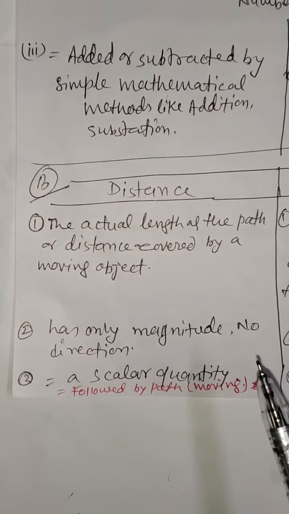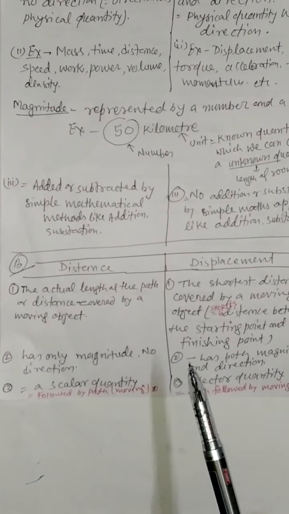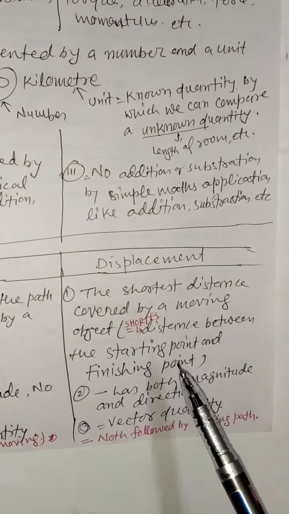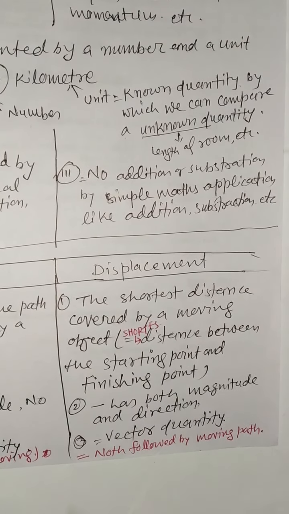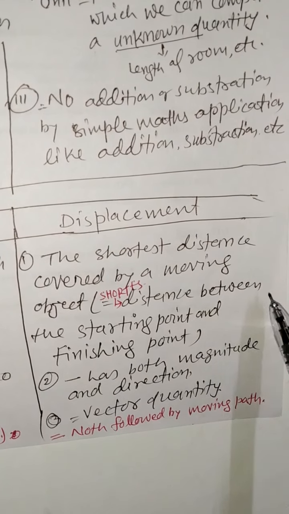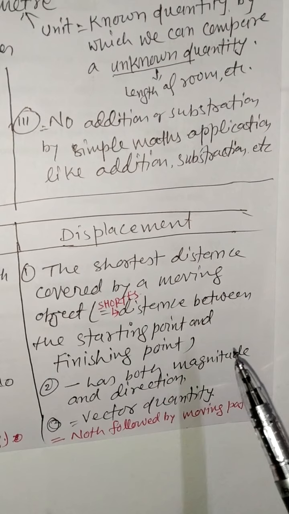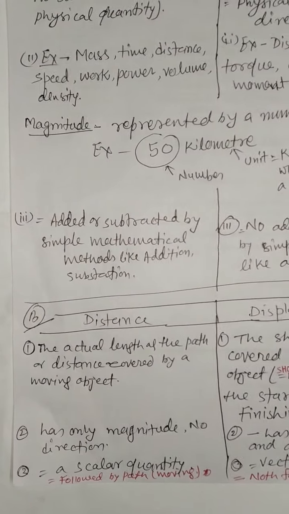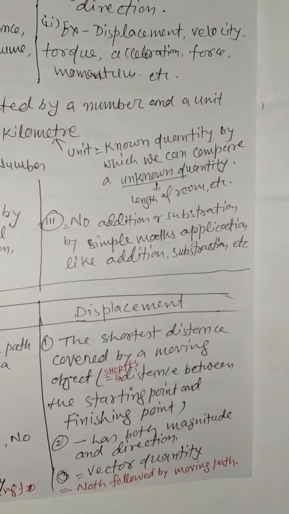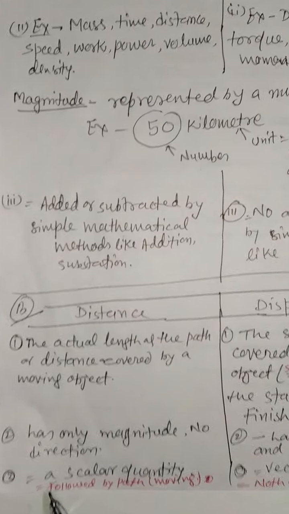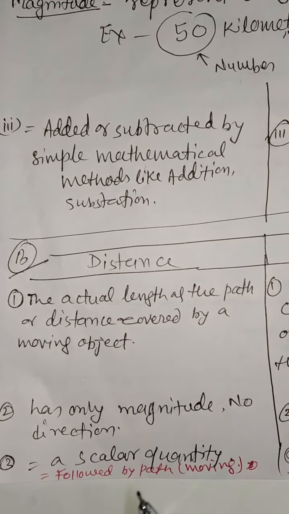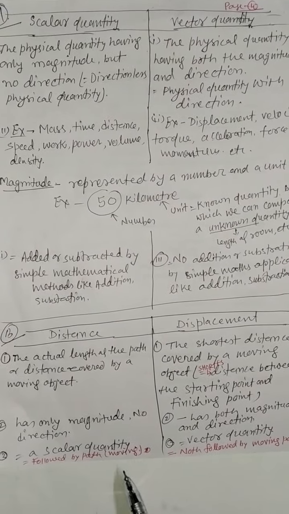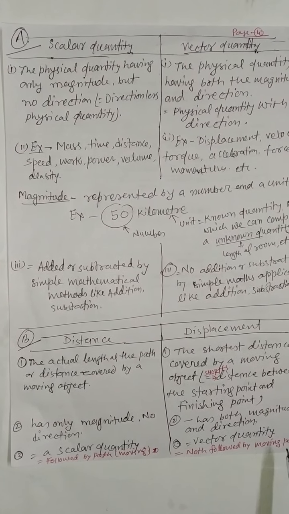The actual length of the path or distance covered by a moving object is called distance, whereas displacement is the shortest distance between the starting point and the finishing point. Distance has only magnitude, no direction, but displacement has both magnitude and direction. Next, distance is a scalar quantity and displacement is a vector quantity. Distance follows the path of moving, displacement does not follow the moving path.